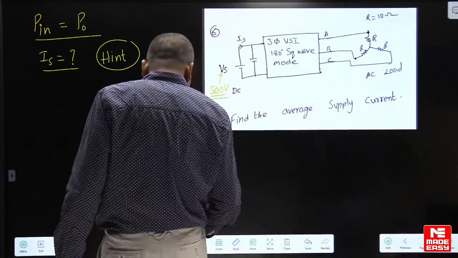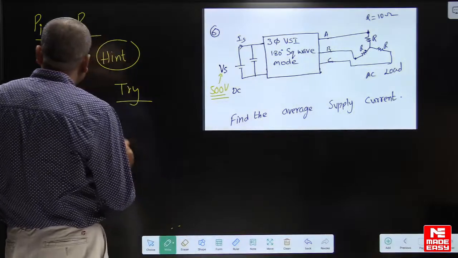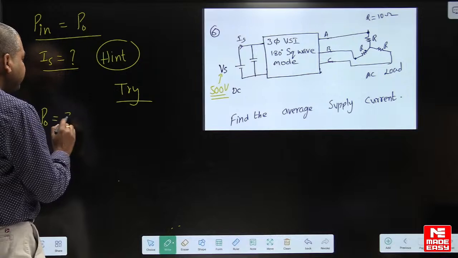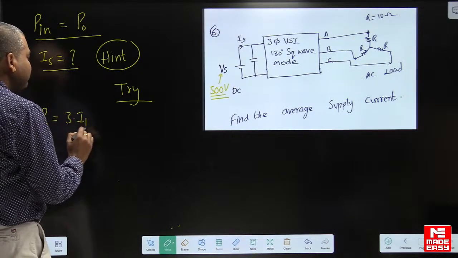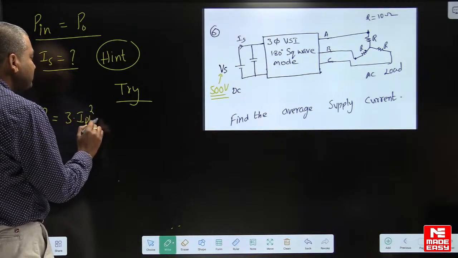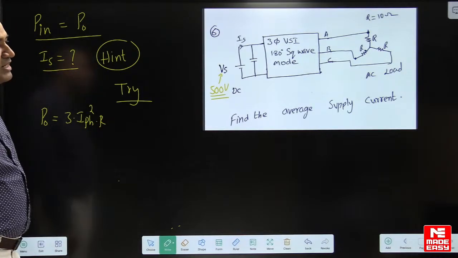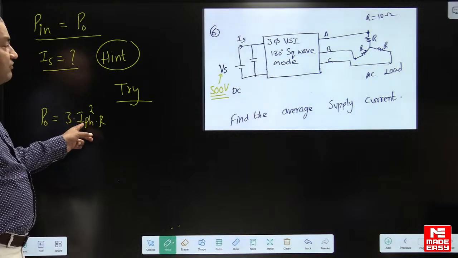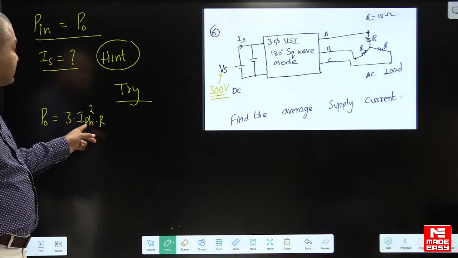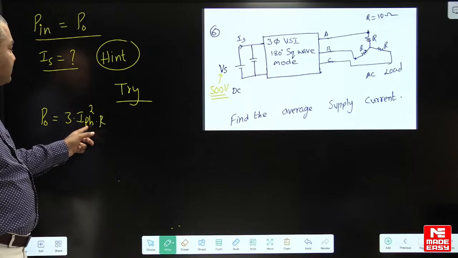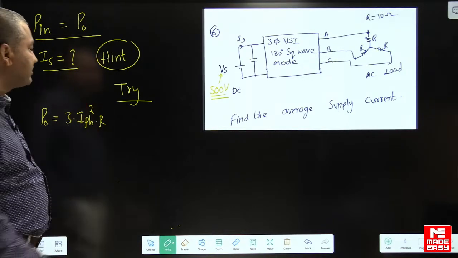Now see here. First of all, what is the output power? It is a 3-phase load, no? 3 times phase current whole square into R. This is the power loss in the resistor. Whenever you calculate power loss in a resistor, we have to consider the RMS value of phase current. 3 phase means 3 times the RMS value of phase current whole square into R. How to find the phase current?